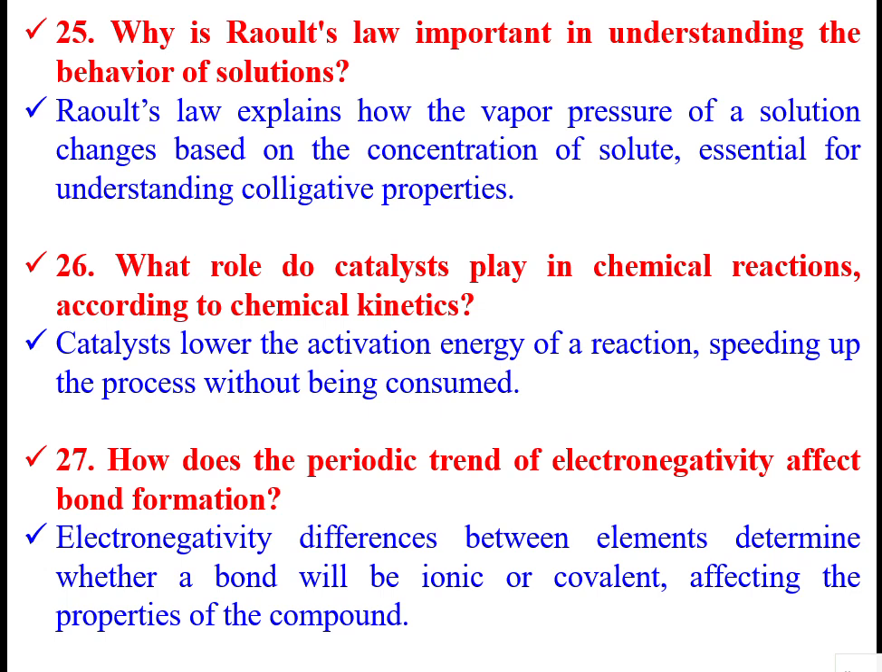Then, how does the periodic trend of electronegativity affect bond formation? Electronegativity differences between elements determine whether a bond will be ionic or covalent, affecting the properties of the compound. That means electronegativity is the amount of energy needed when an electron is to be separated out. So that is different for different elements. The more the electronegativity, the more ionic the bond will be. The less the electronegativity, the more covalent the bond will be. Next, please.